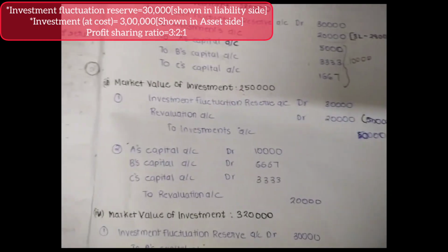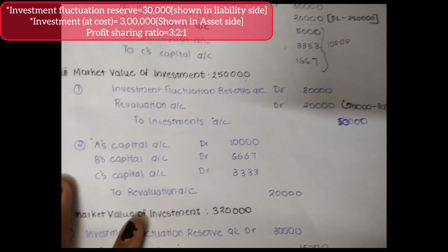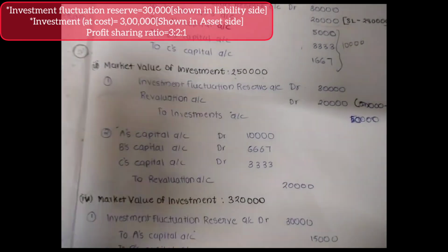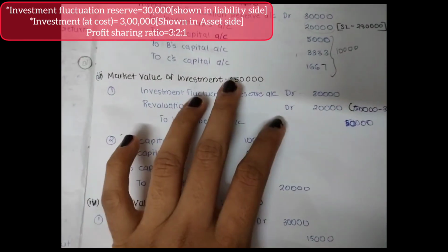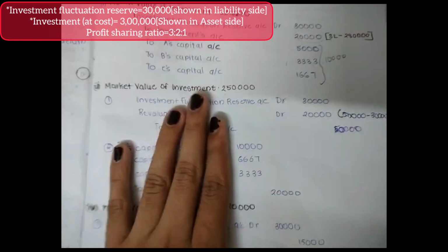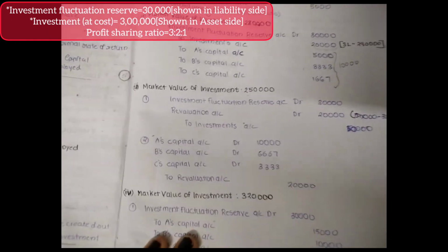Now let's go to the third scenario, where the market value of investment is rupees 2,50,000. First, let's calculate the amount of loss. So the amount of loss is 3 lakh minus 2,50,000, which is 50,000. Now let's see how much is there in our investment fluctuation reserve. There is only 30,000.